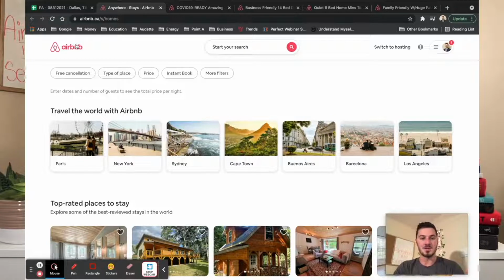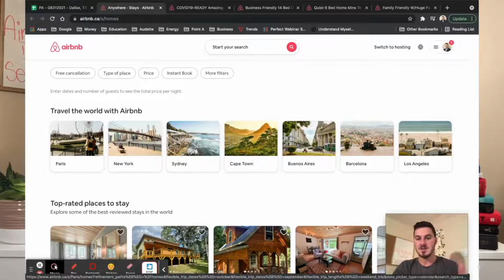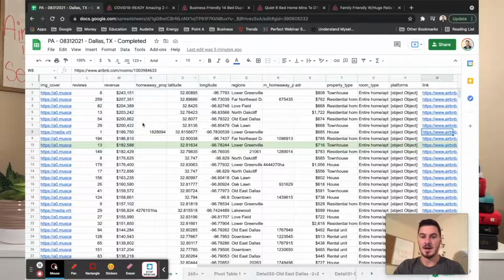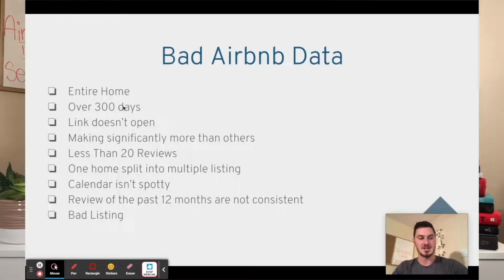But what I'm showing you right now is that sometimes you're going to open up one of these links and it's going to bring you right back to the home page. This is useless. We don't want that. We need to be able to see how the listing is actually doing. Okay, so it's a very simple one. Even if the data looks really great and you want to track it, you just can't, because you don't know all the rest of the information about the listing. Once again, we're going to get into that later.